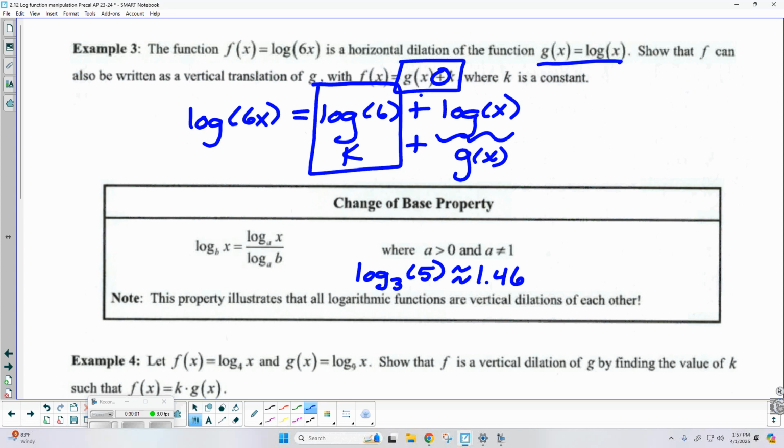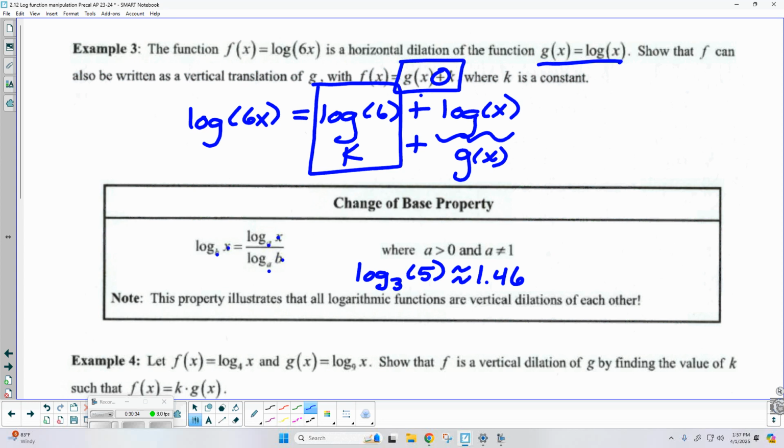Now, look at the formula here. Log base b of x: the original argument x stays the argument in the numerator, but the original base becomes the new argument in the denominator. And then, of course, you incorporate whatever base you want. I've got an example to help you see this. Log base 3 of 5, you can double check this in your calculator, is approximately 1.46. So 3 to the 1.46 power is going to get me really close to 5.